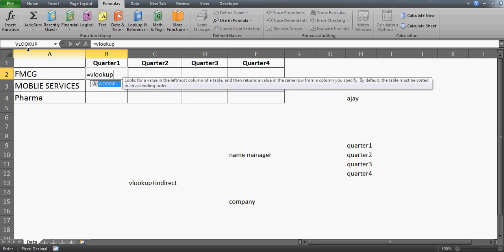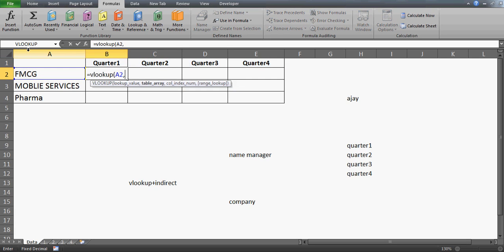So instead of that, what we want to do is, see now, what I'm going to do is I'm going to say that VLOOKUP, look up my this value in my table. Now what is my table?